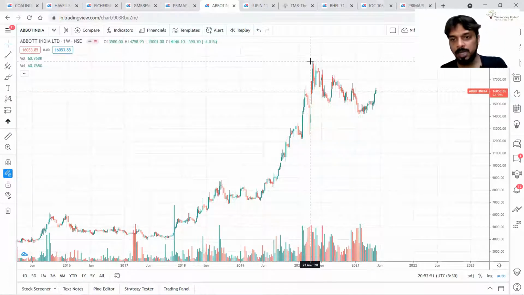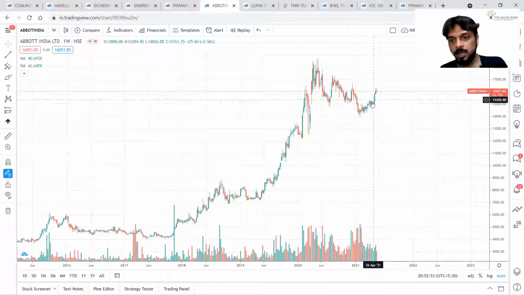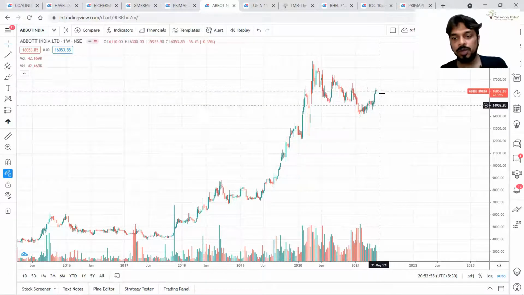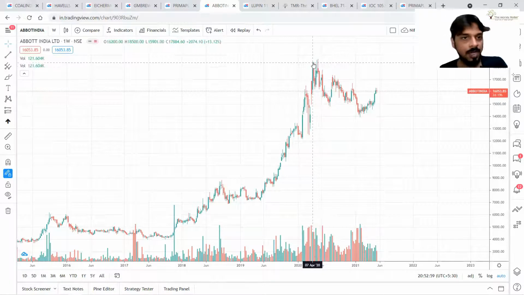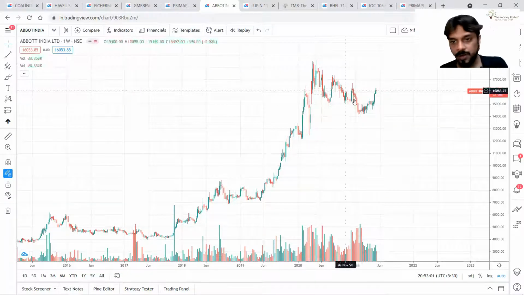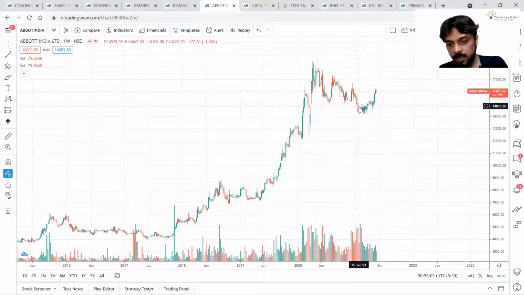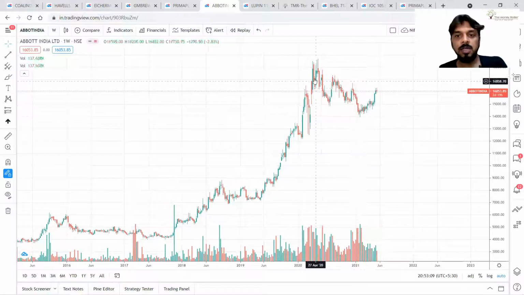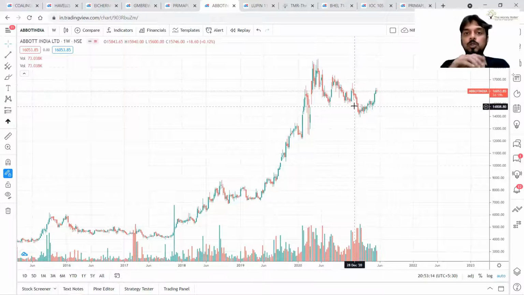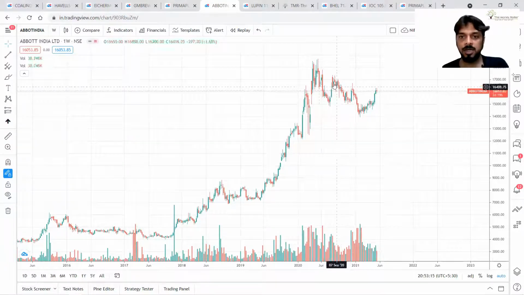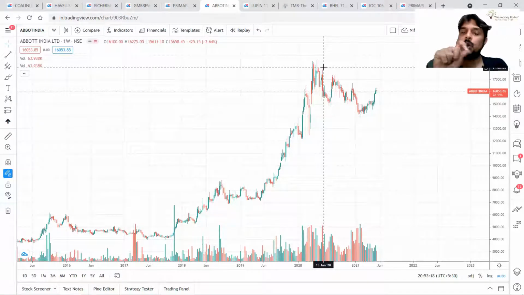From March 20th, I don't want to comment whether it is a breakout or not, but from March 20th, when prices were at 18,500, till Jan, for almost 9 or 10 months, prices were consolidating or moving downwards slowly, correct? This is the signal. This is called the distribution principle.